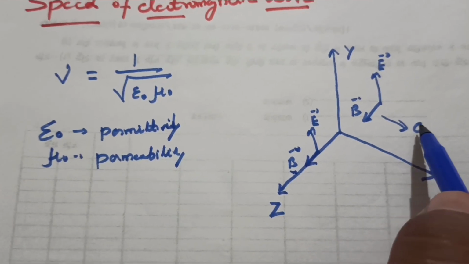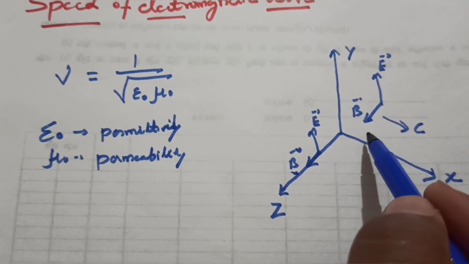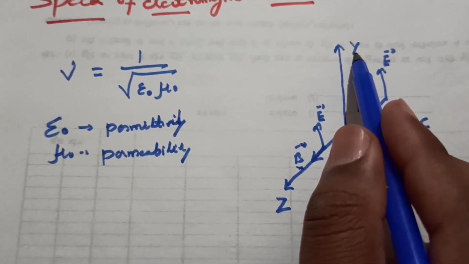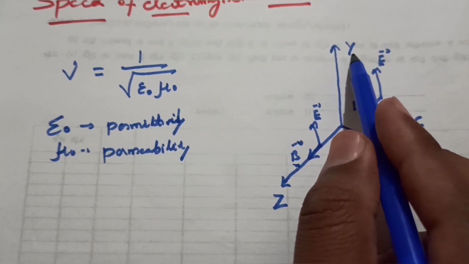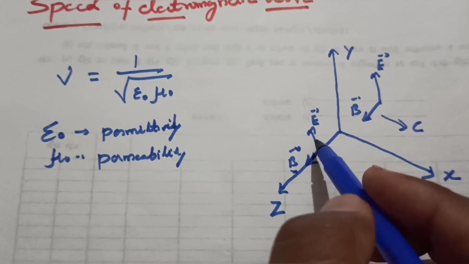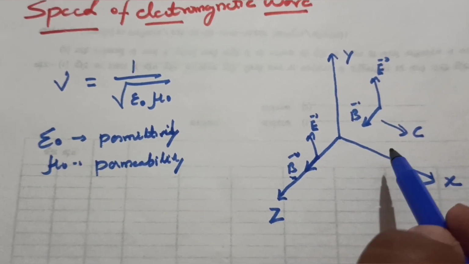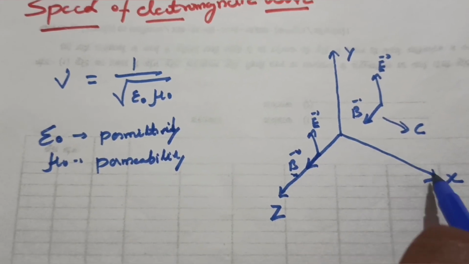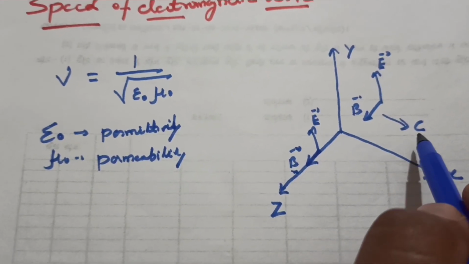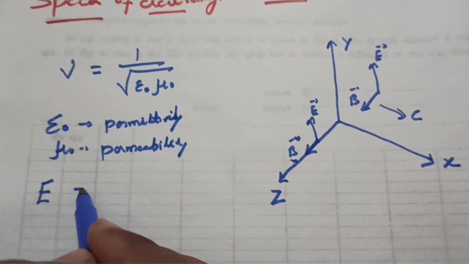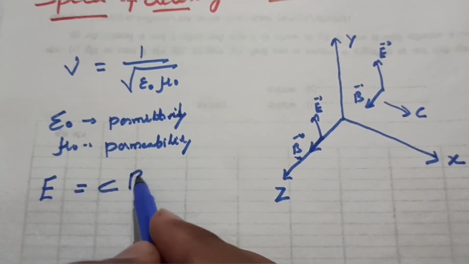Now our wave is propagating in the x direction, where the electric field is along the y axis and the magnetic field is in the z direction. So the wave propagates in the x direction with speed c, and this electric field is connected to this magnetic field.